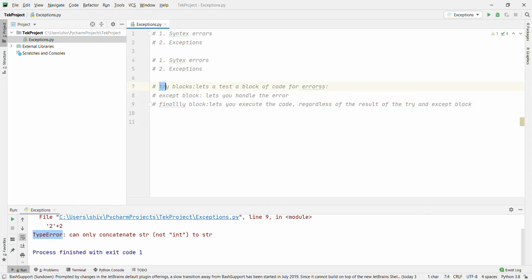Three ways: try, except, and finally. Now we'll go through all of them one by one.